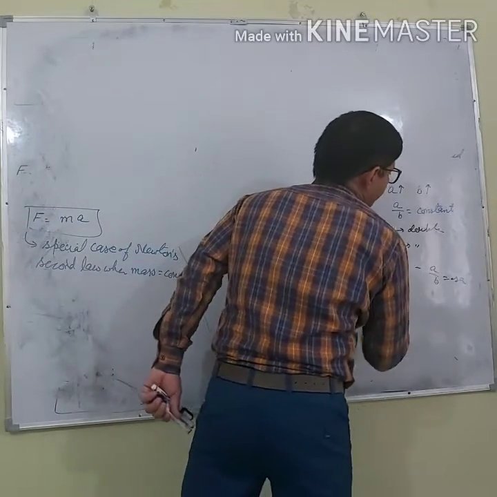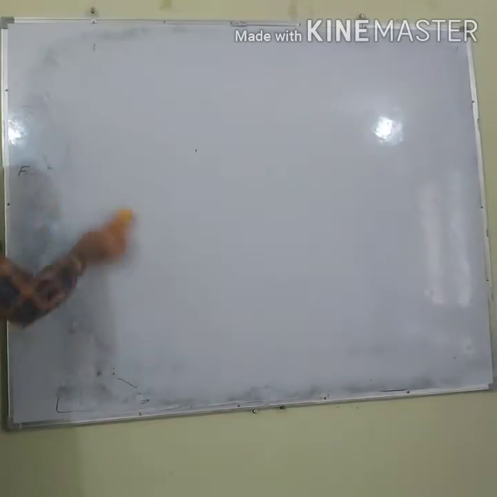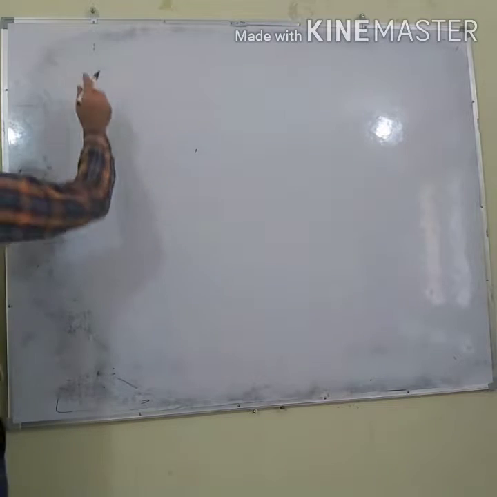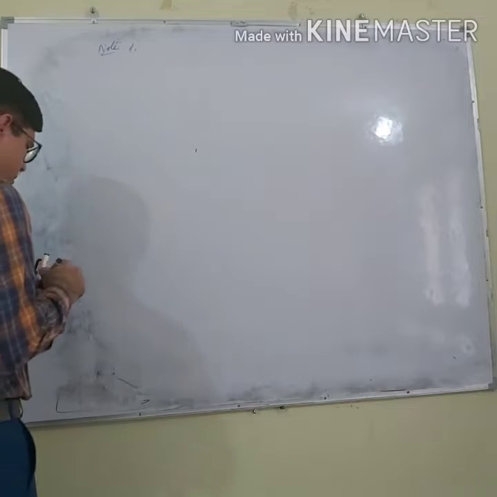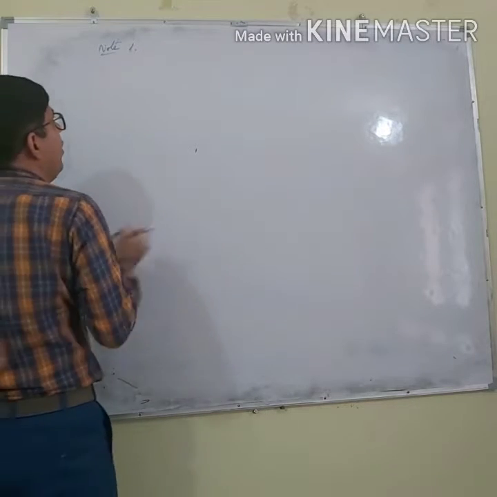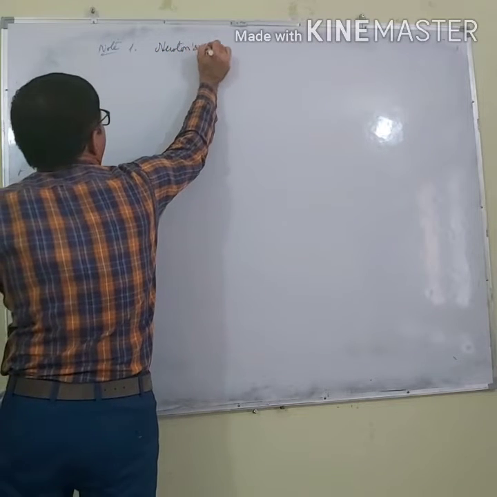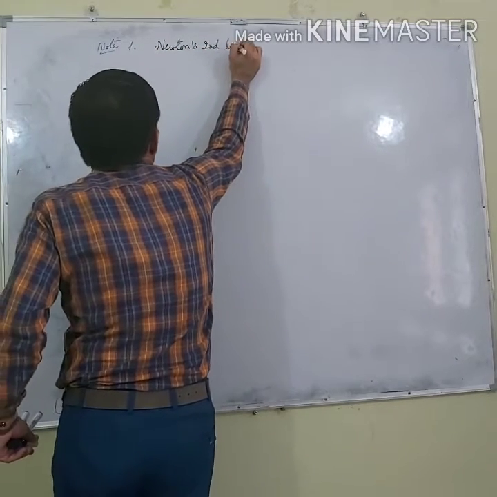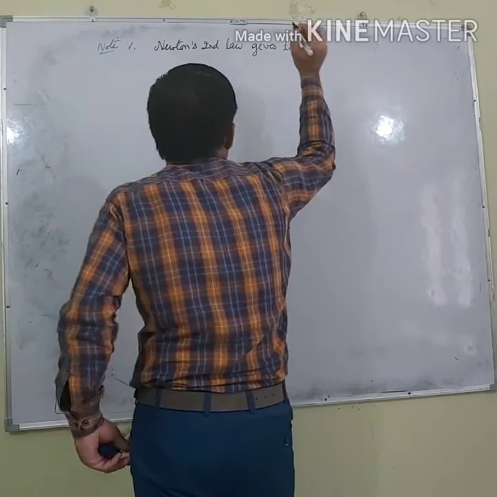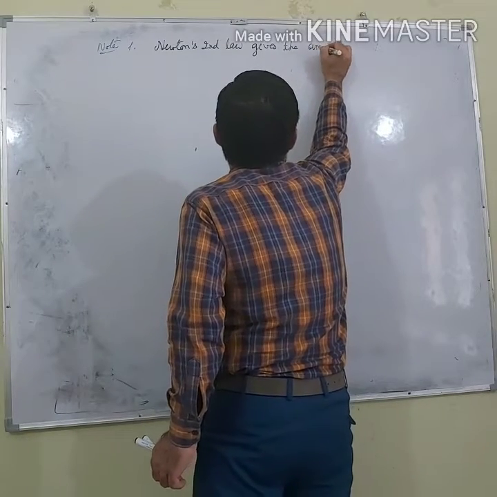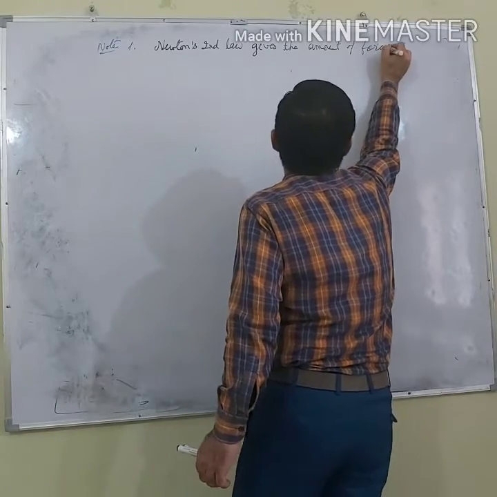The first point, note number 1: Newton's second law gives the amount of force acting on a body.